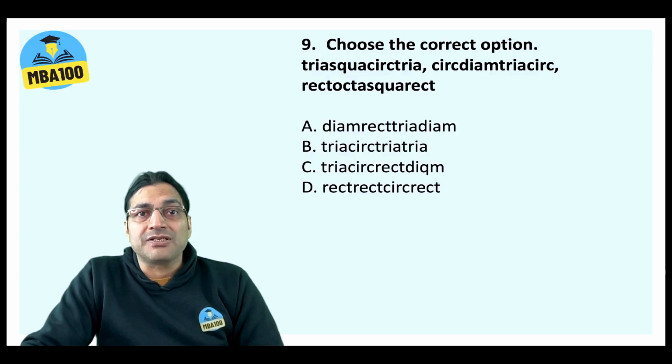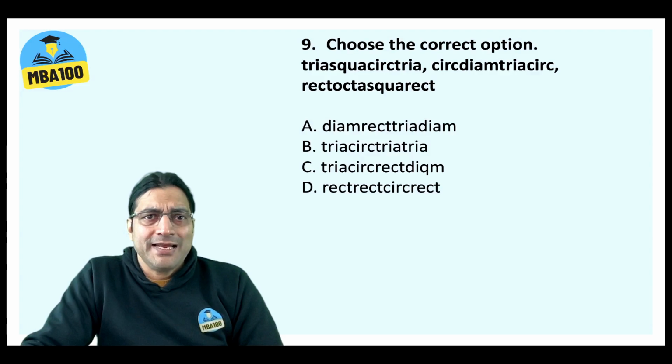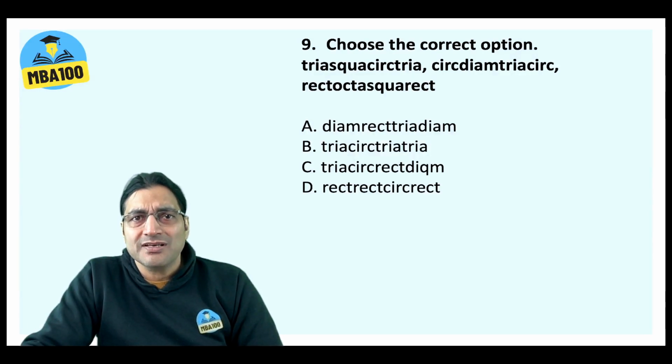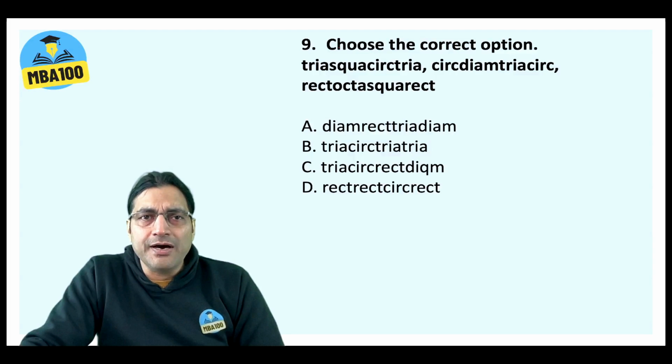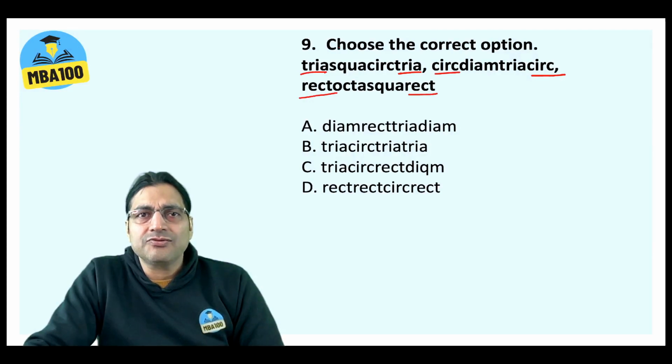Choose the correct option. Now this we found to be slightly tricky. Pause the screen and try to do it yourself first and then see the solution by unpausing the video. All right. So here TRIA, it ends with TRIA. CIRC, it ends with CIRC. RECT, it ends with RECT. So at least this trend should be there in the correct option.